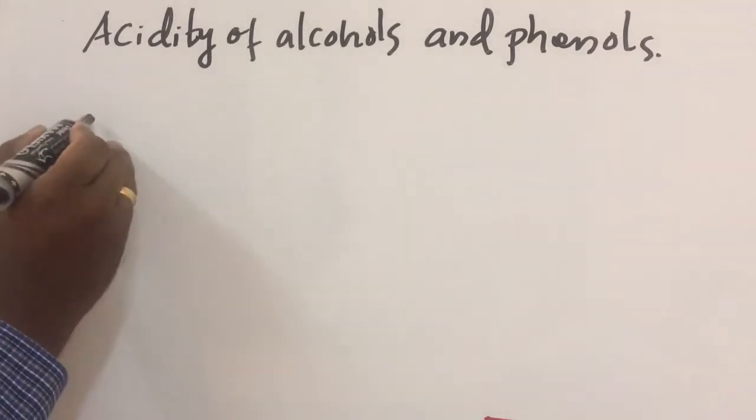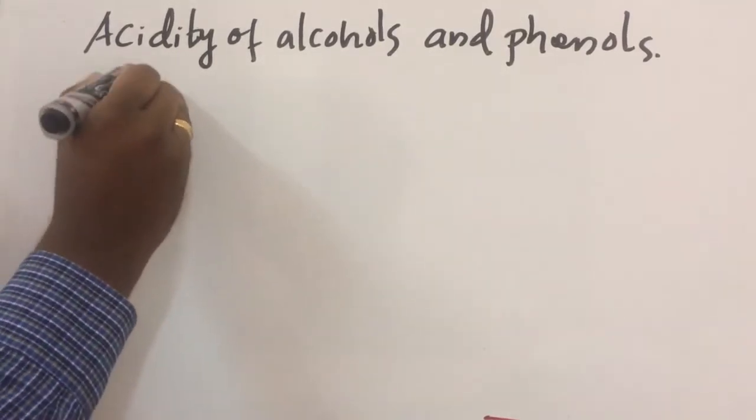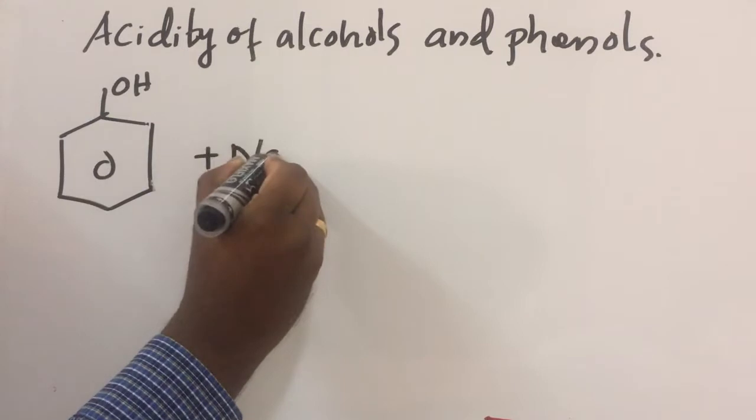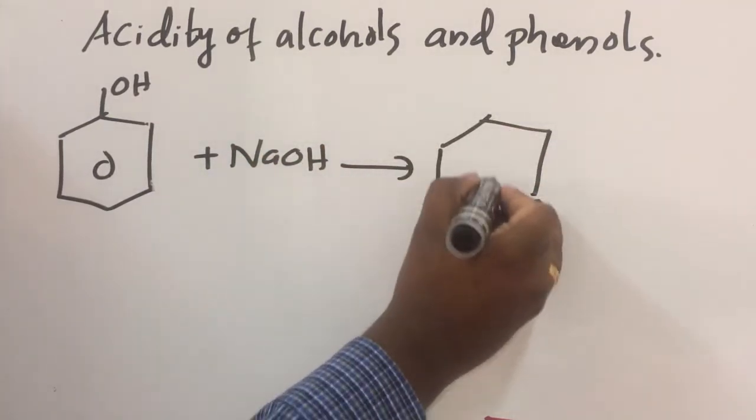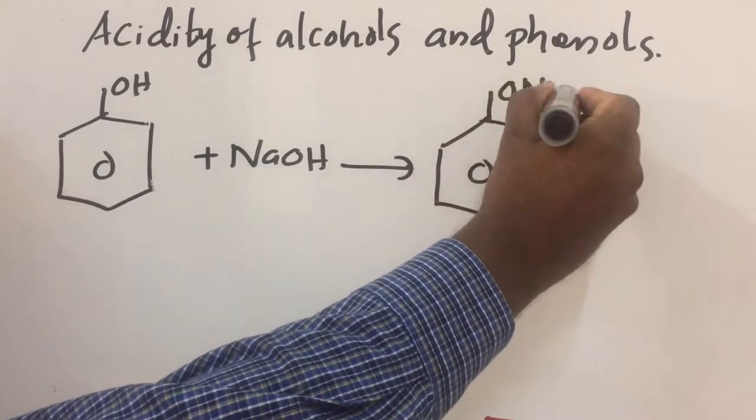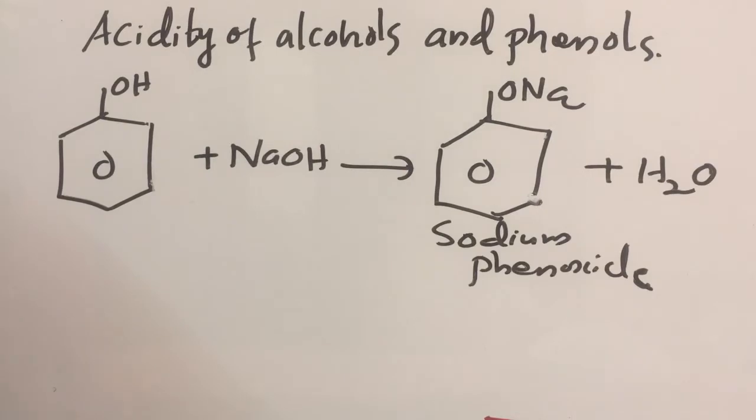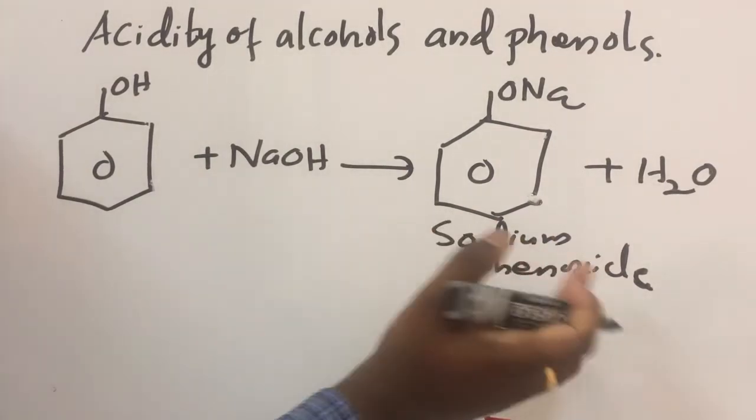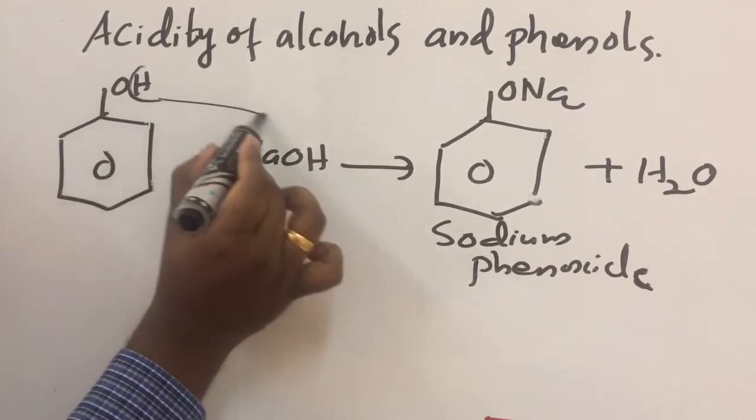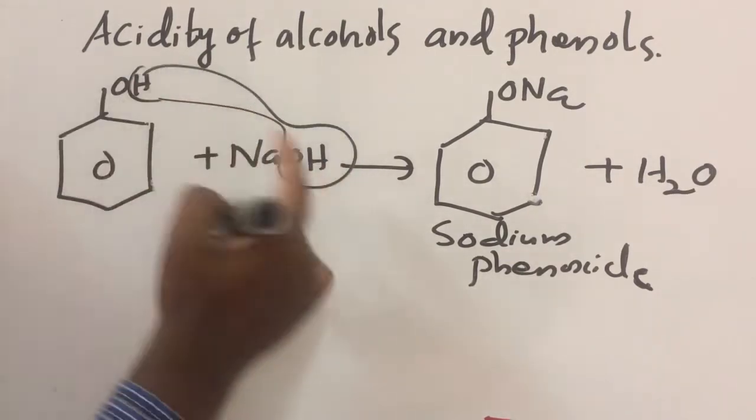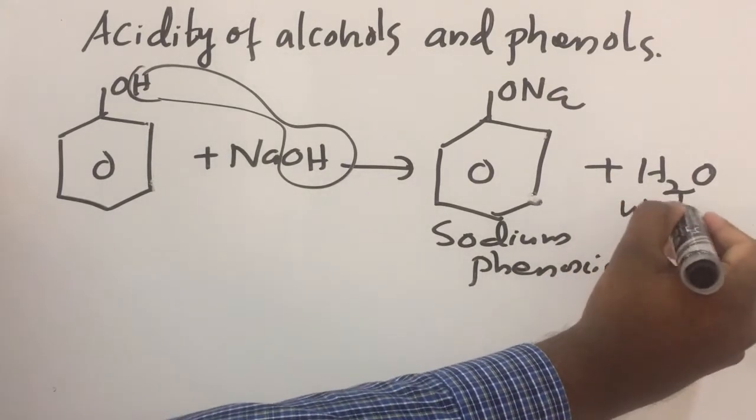Okay, phenol reacts with NaOH to form sodium phenoxide and water. How is the product forming? H from phenol and OH from NaOH combine to form water. Then the byproduct is water.